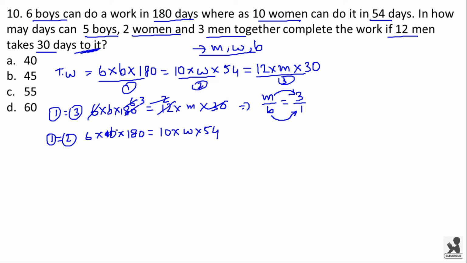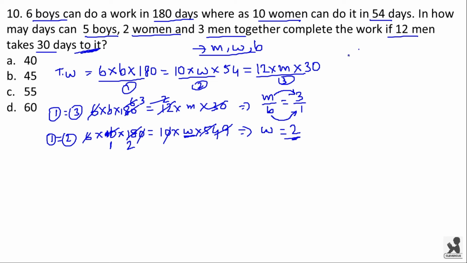So just substitute 1 in this and we can get the efficiency of woman, that is w. Now 10 into 18 is 180 and 6 into 9 is 54 and 9 into 2 is 18. Now we got value of w is equal to 2. That is, efficiency of woman is 2.